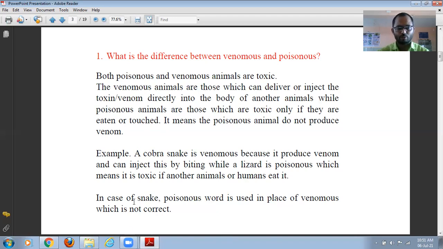Last point: most of the time we use the words poisonous snake and non-poisonous snake, but this is absolutely wrong. Poisonous snake is the wrong word. In place of that, the word venomous snake should be used.